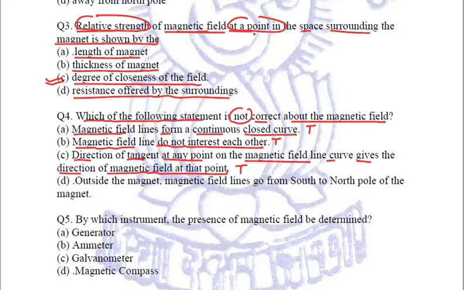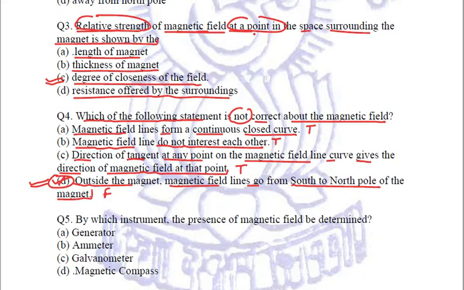Fourth is, outside the magnet, magnetic field lines go from south to north pole of the magnet. Now this is a wrong statement. Why? Because outside the magnet, field lines always go from north to south. Inside they go from south to north, not outside. So because D is the incorrect statement, therefore it is our correct option. So the answer is D.